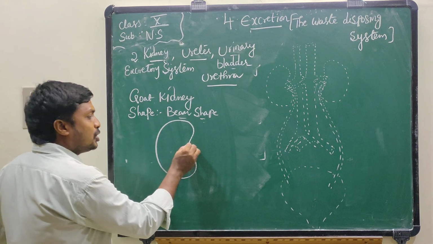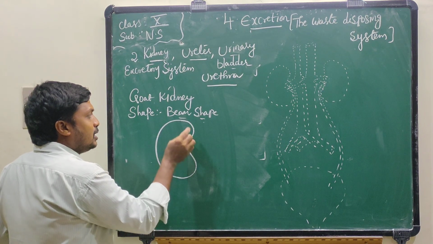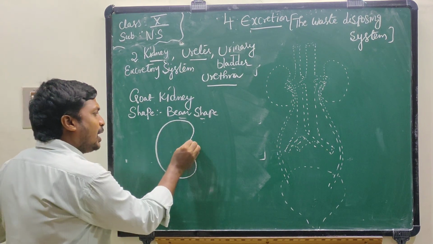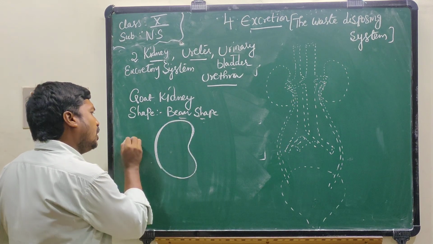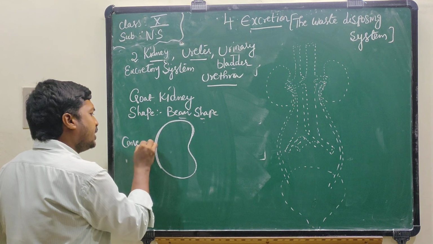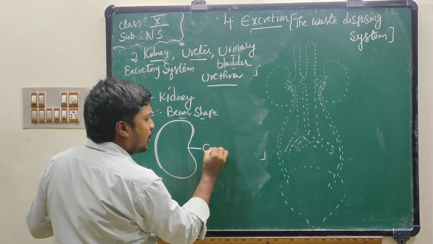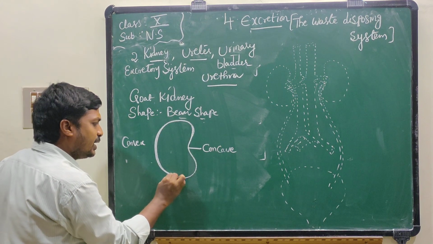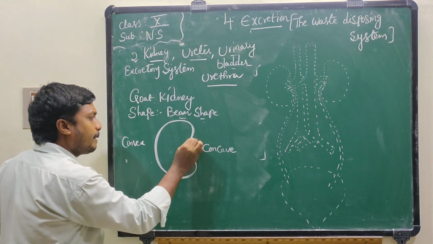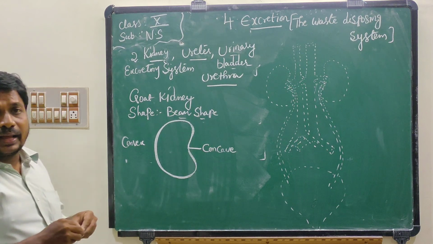Now observe the shape, that is bean shape. The outer side of the kidney will be convex in shape, the inner side will be concave. What is the color?